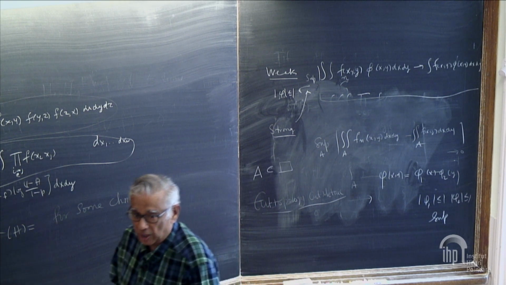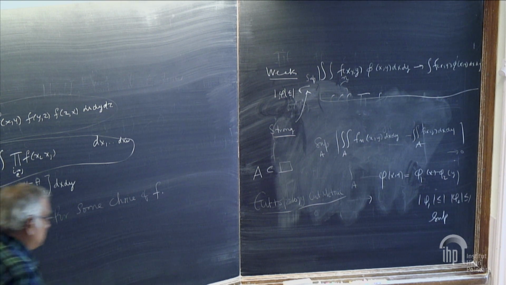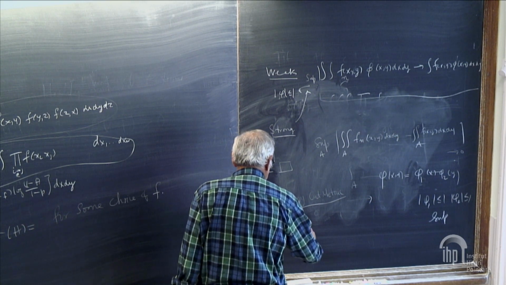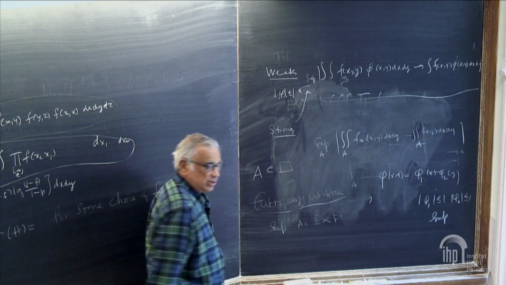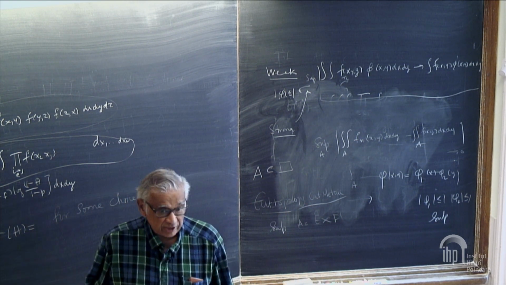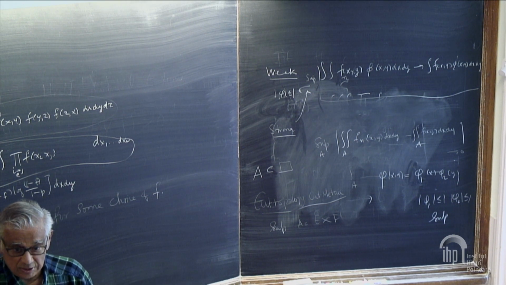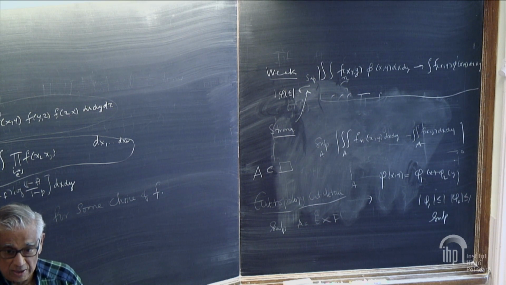You don't take the sup over all functions of two variables. You take the sup over functions that factor into a function of one variable x times a function of the variable y. Or in terms of Borel sets, you take the sup over sets A of the form E cross F, rectangles. But E and F are arbitrary Borel sets in one dimension, not just intervals.